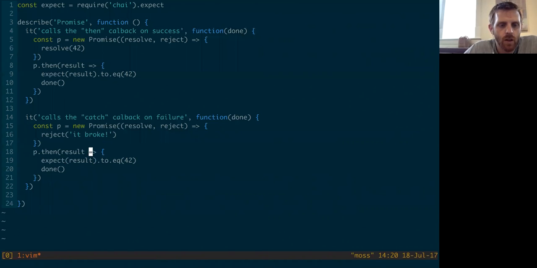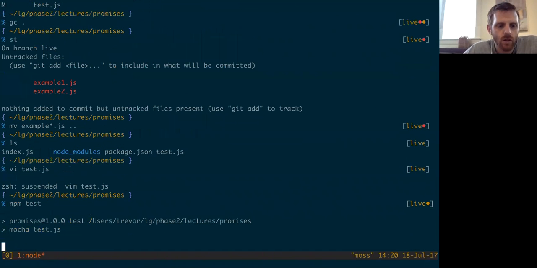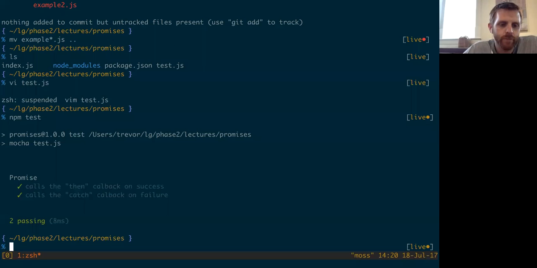And then we can change then to catch, take the error, and expect the error to equal it broke. So let's see if those tests will run for us. npm test. Great, 2 passing tests. That's fantastic.